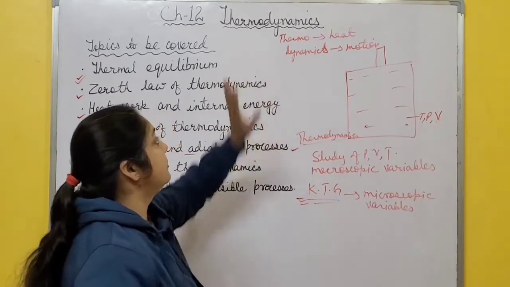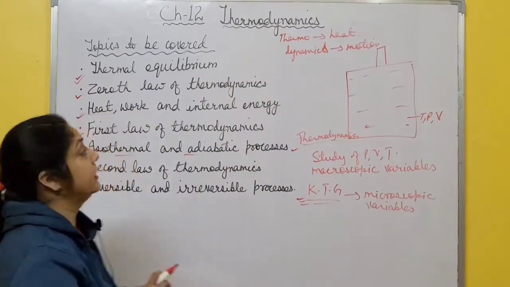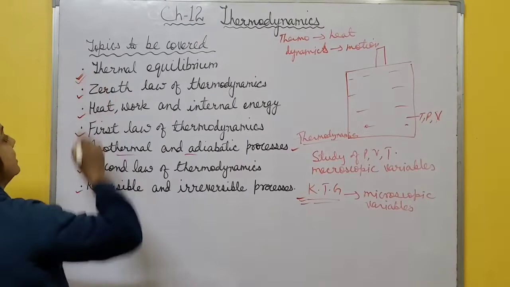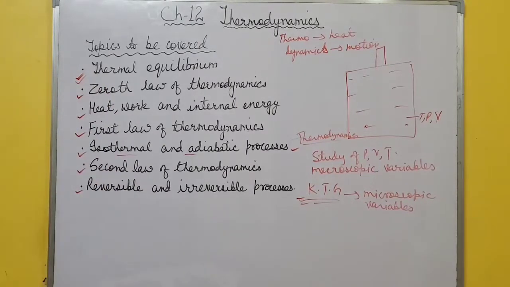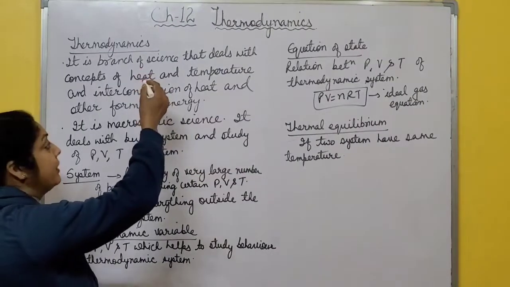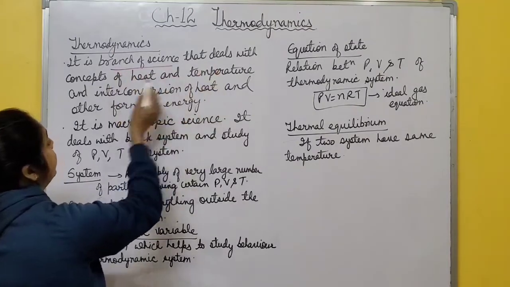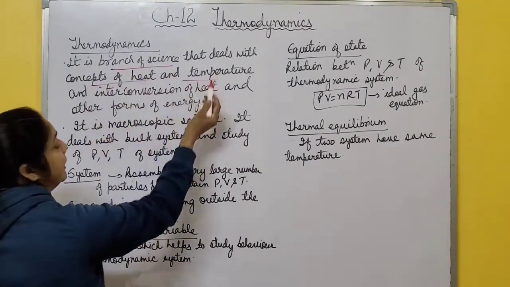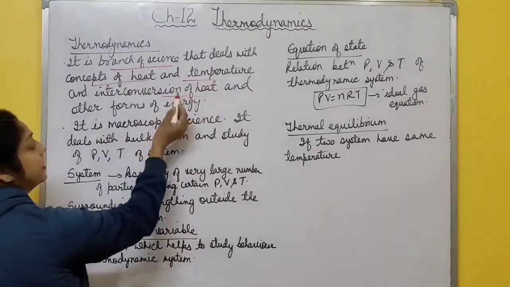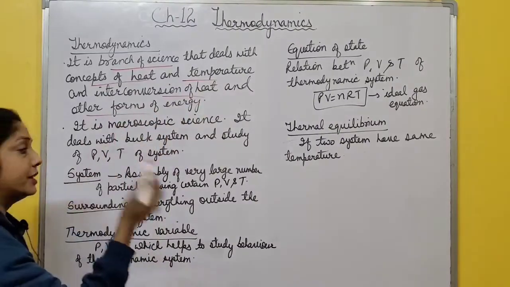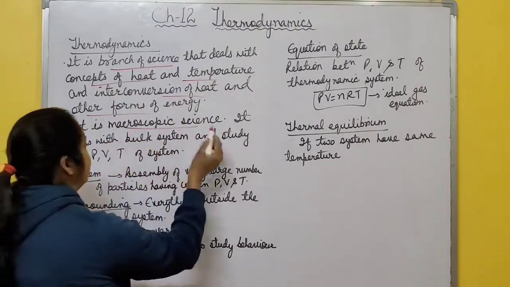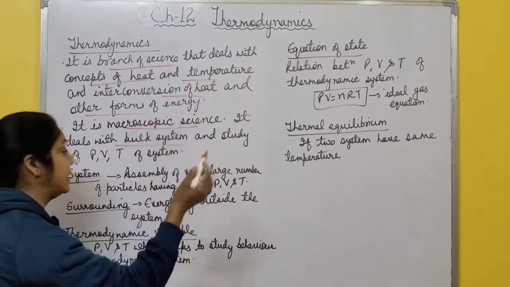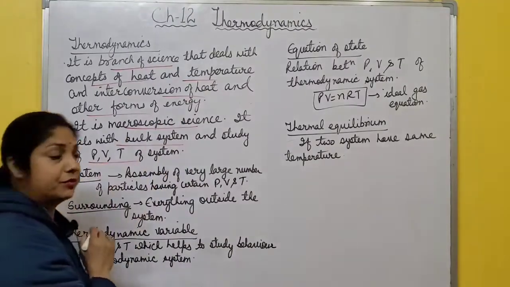So, let us start first with this chapter thermodynamics, and in this first I will discuss what is thermal equilibrium, right? So, you know what is thermodynamics? It is branch of science that deals with concepts of heat and temperature, interconversion of heat into other forms of energy. It is a macroscopic science. It deals with bulk system and study of pressure, volume and temperature of the system.